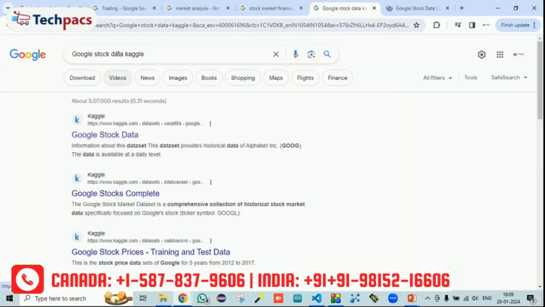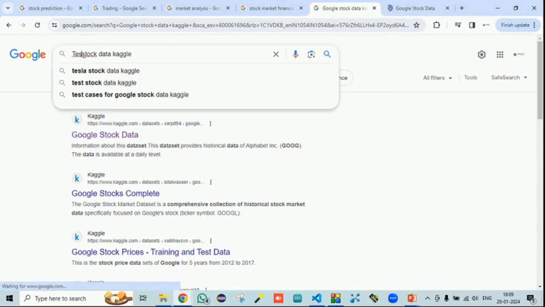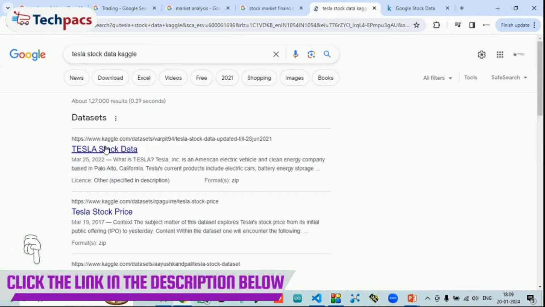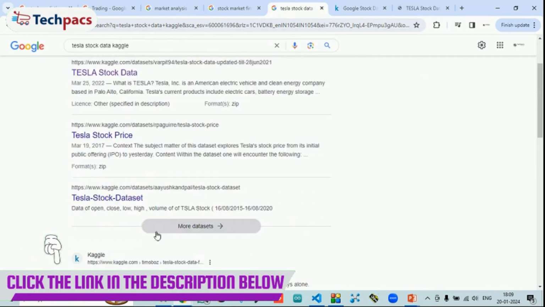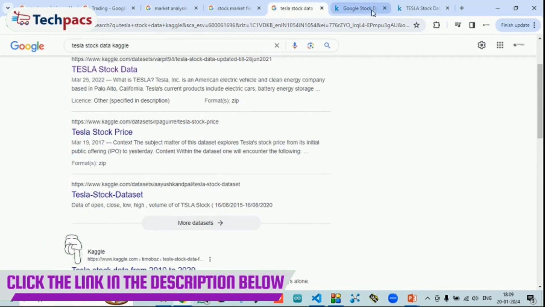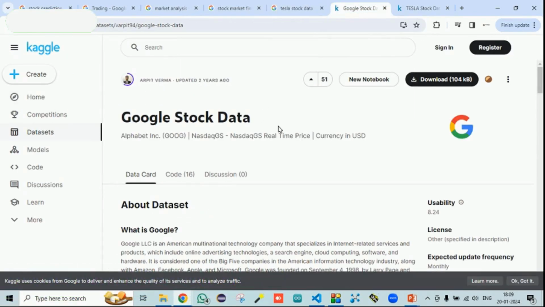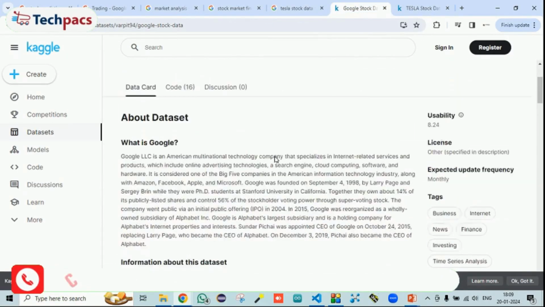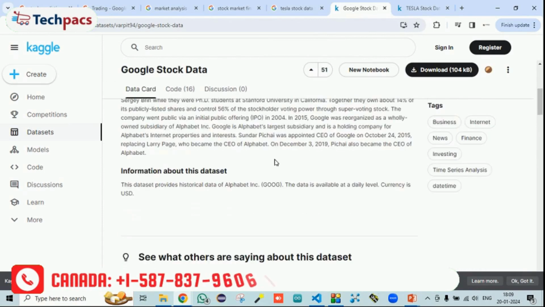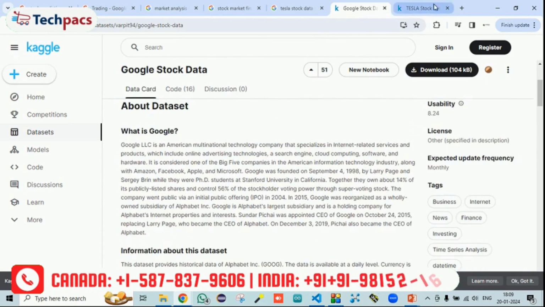So here is the Google stock data. Along with that, let's take the Tesla stock data from Kaggle. There are a number of links from where you can get the data, and you can even go to their official website. This is the easiest way to get the data. So this is the Google stock data that we have used. It is a CSV file, and all the information related to the dataset is also given.